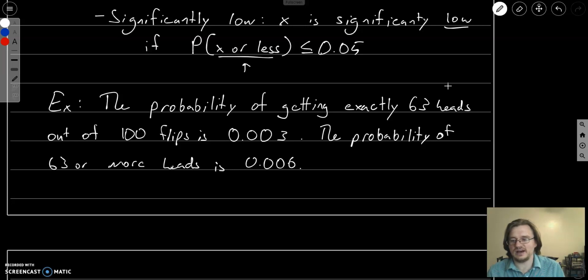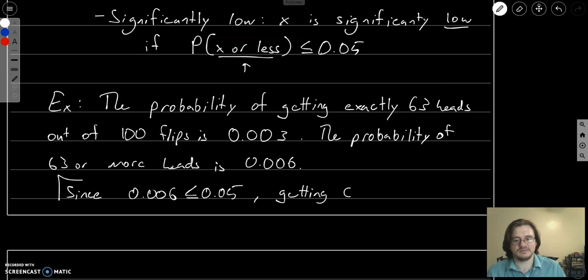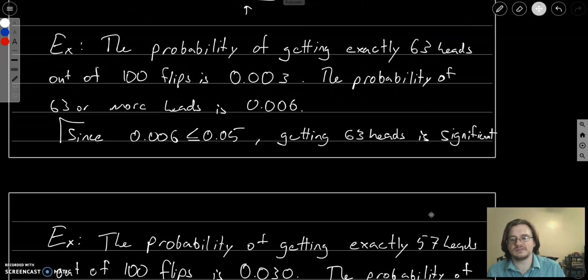Now, so our answer, since 0.006 is less than 0.05, getting 63 heads is significant. If I can spell. So the number that we're looking at is the probability of getting 63 or more heads.